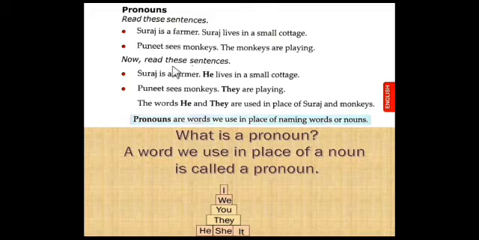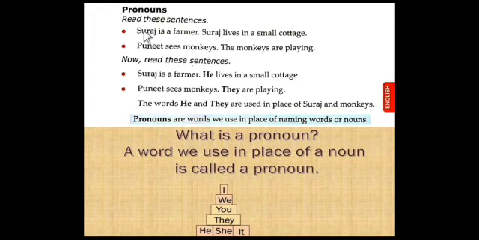Now read these sentences. Suraj is a farmer. He lives in a small cottage. Second one, Puneet sees monkeys. They are playing. So what is the difference between these two sentences?